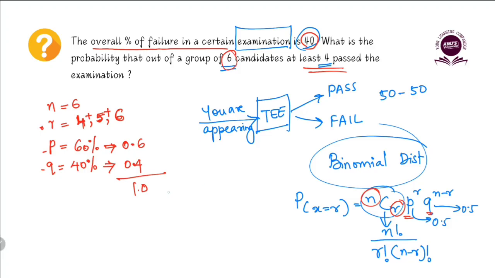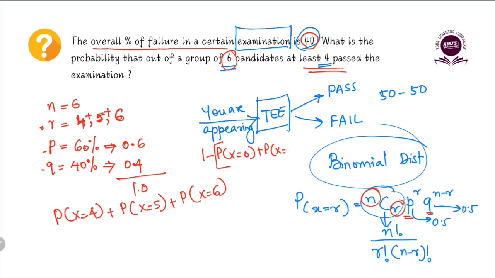So probability of x is equal to 4 plus probability of x is equal to 5 plus probability of x is equal to 6. We can either add up like this, or we can say 1 minus probability of x is equal to 0 plus probability of x is equal to 1 plus probability of x is equal to 2 plus probability of x is equal to 3. So 0, 1, 2, 3, all of these together, and subtract it from 1.